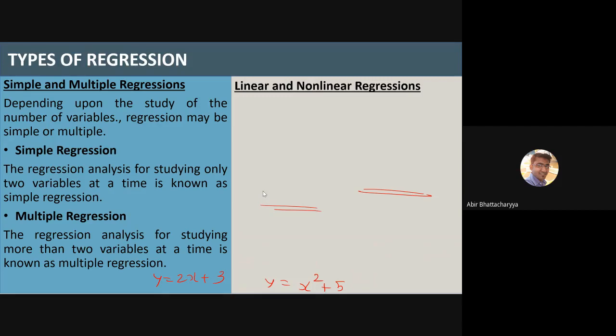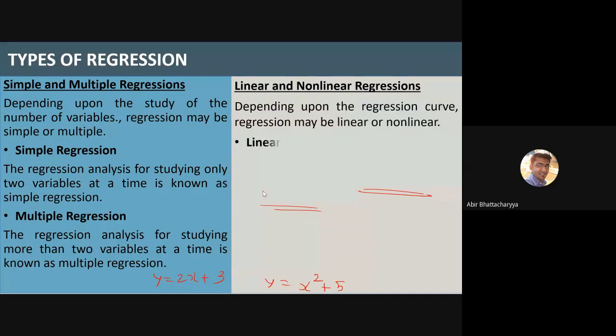Multiple regression means regression analysis studying more than two variables, that is, more than two independent variables with a single dependent variable.